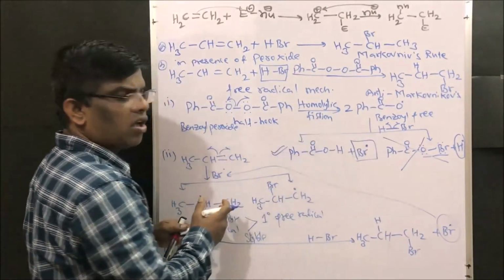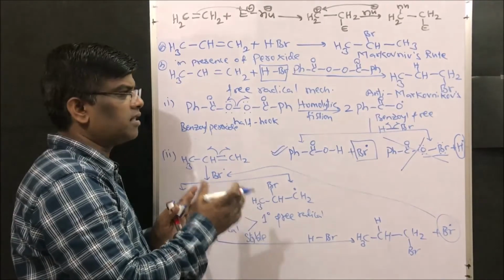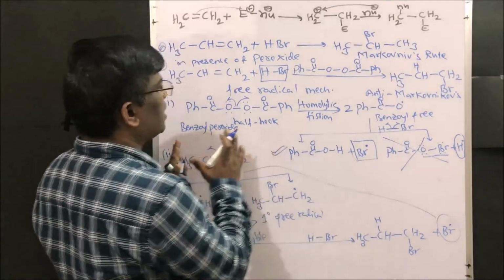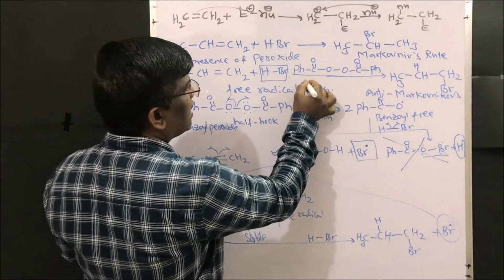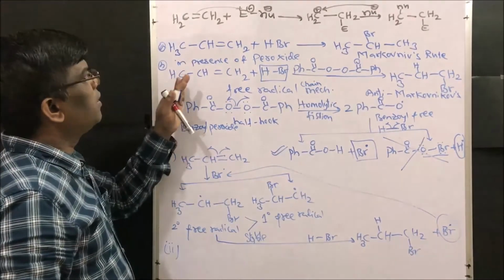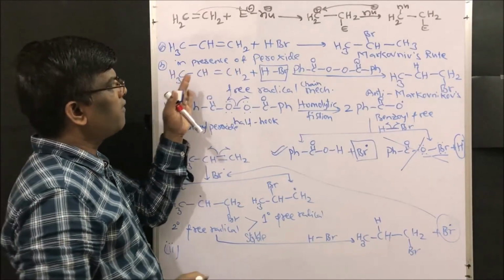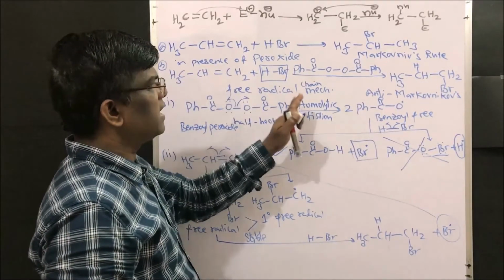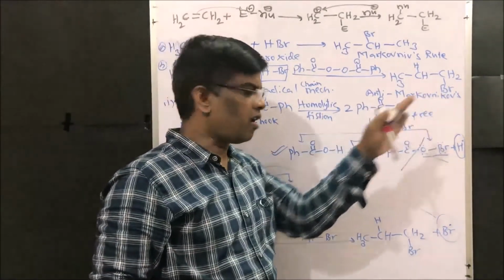This is a chain process. It is a free radical chain reaction mechanism. So in presence of peroxide, HBr with alkene undergoes free radical chain reaction mechanism to give anti-Markovnikov's product.